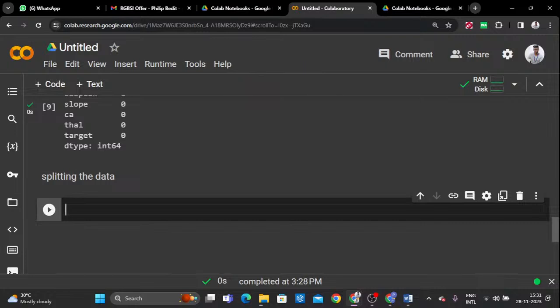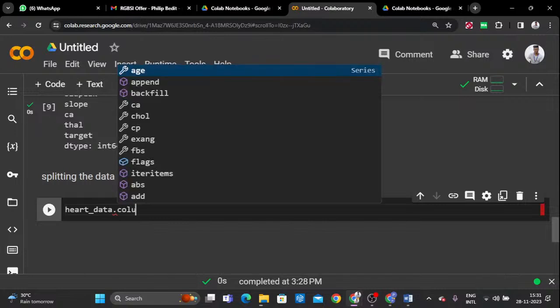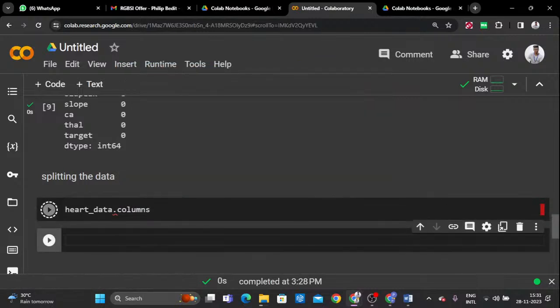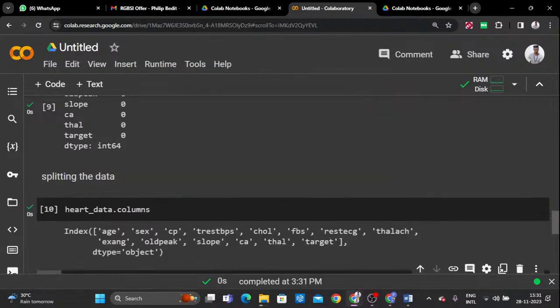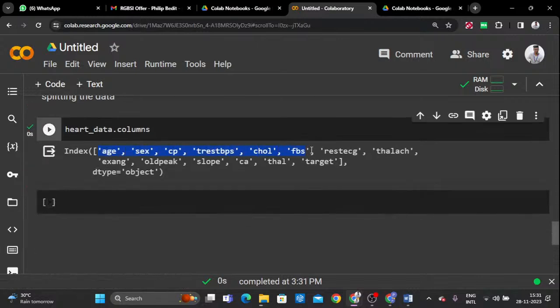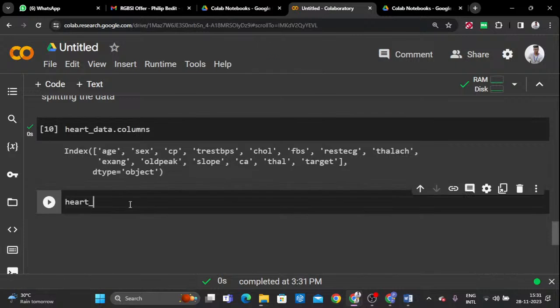Right now I need to split this particular data. Already you guys know the columns of this particular data, correct? So heart data dot columns. I want to display the columns so it is more helpful to use the column names right now. So here you can see, what is the input data? Till now, without the target it is the input data, and only the target is the output data. So for this, heart data dot drop, here I am going to create two different variables.